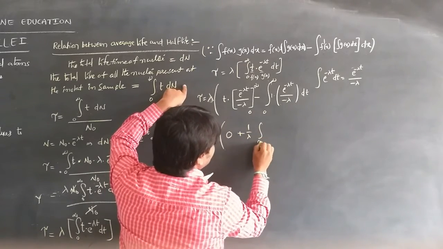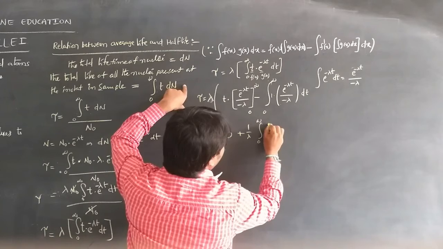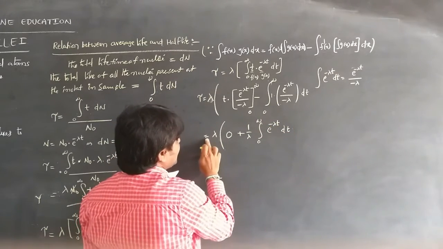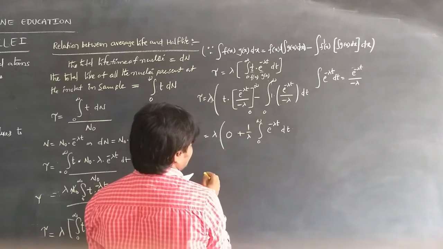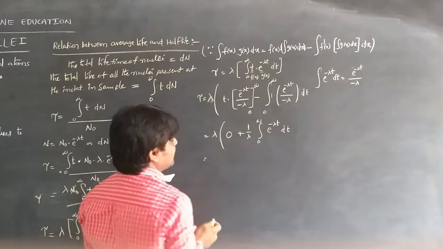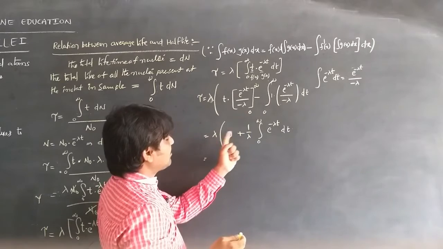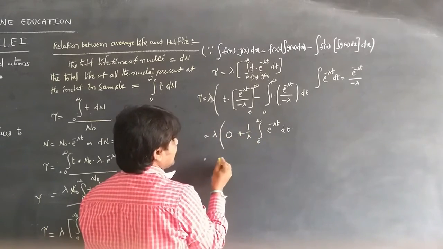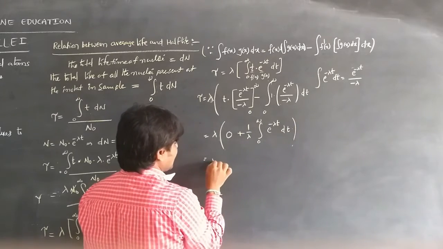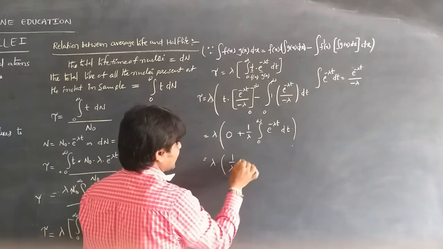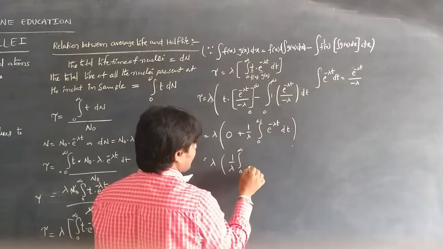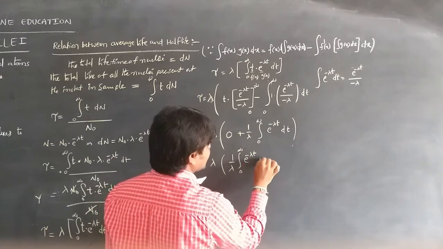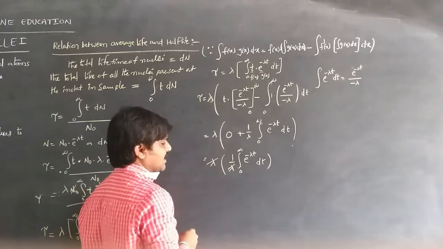So the integral between the limits 0 to infinity gives e power minus lambda t dt. If lambda is substituted inside, then lambda into 1 by lambda times the integral of 0 to infinity e power minus lambda t dt, the lambda gets cancelled.